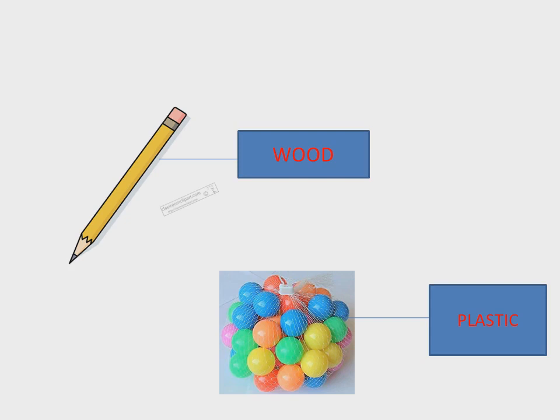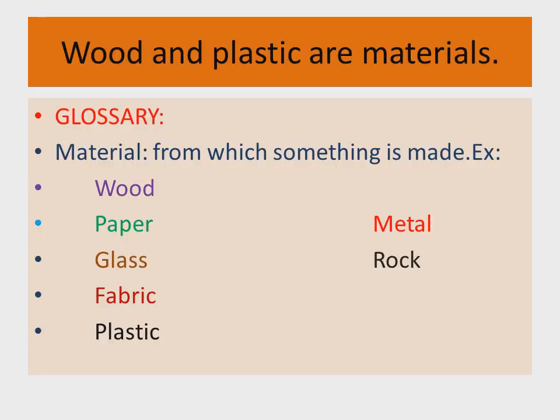What is the spelling of wood? W-O-O-D, wood, and the spelling of plastic is P-L-A-S-T-I-C, plastic. So wood and plastic are what? Wood and plastic are the materials.